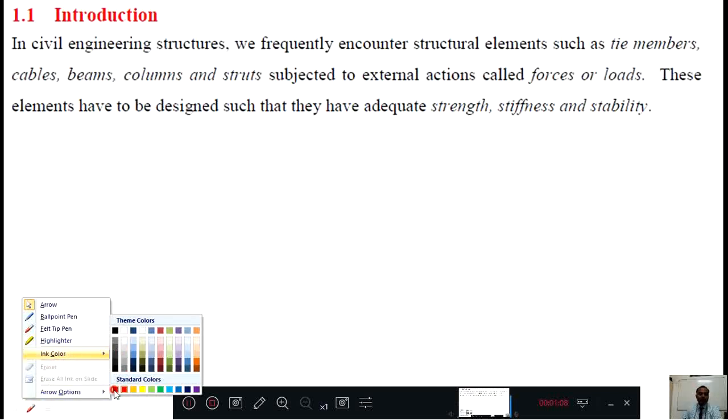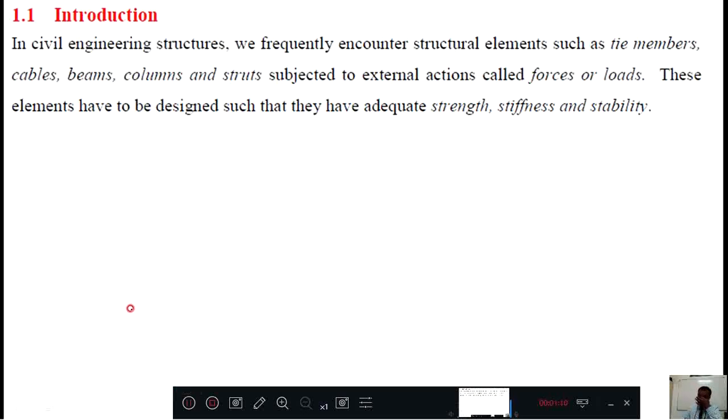Now the question comes here, what is the meaning of structure? Structure is a member or system of members, or it is a group of members. Structure is a member. If it is only one stick, that is also a structure. If something is made up of many sticks, this is also a structure. Okay, means a structure is a member or group of members arranged in such a way that they resist the